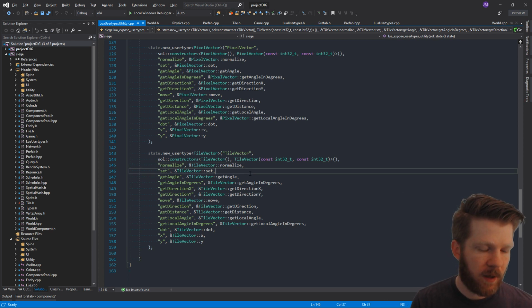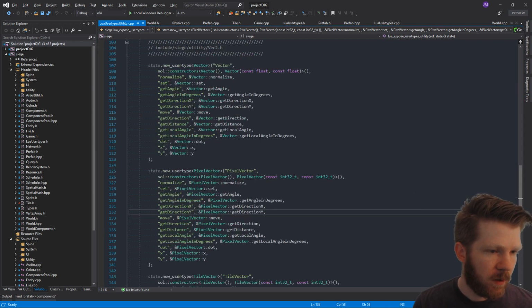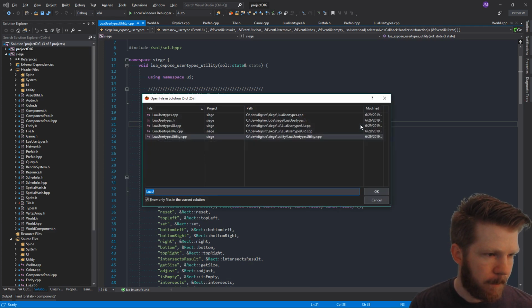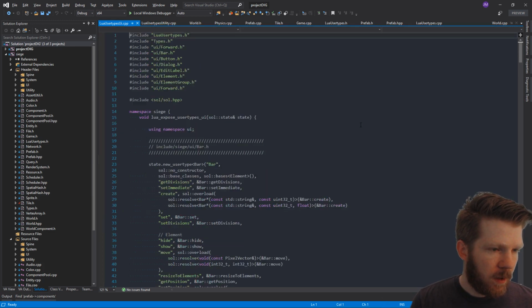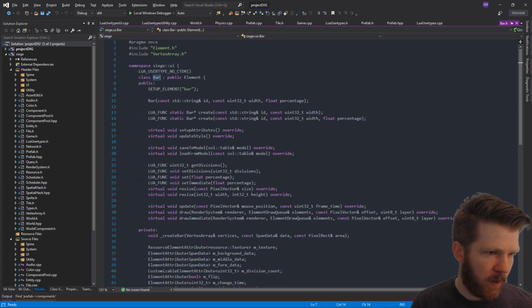That way we can easily expose new stuff. If I'm ever writing something new, we just have to go into, let's find a good example, this is all utility stuff. Yeah, so let's go to the UI bar.